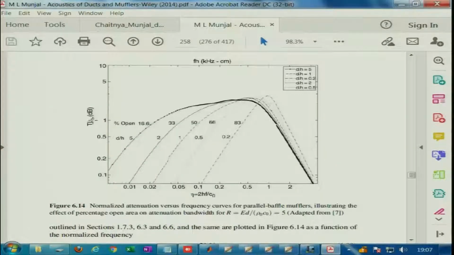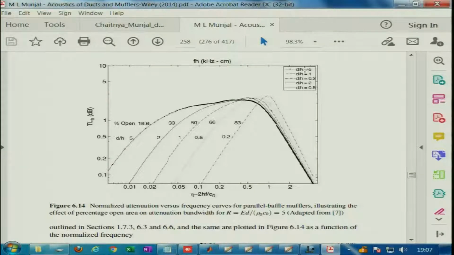So, we look at the specific transmission loss for a given d by h, say d by h equal to 5, if the ratio of the thickness of the dissipative baffle sheet to the passage distance is 5. That is this curve, plotted versus the non-dimensional frequency 2h f by c naught, where f is the frequency and c naught is the sound speed. Eta is the non-dimensional frequency. Apologies for the small confusion.